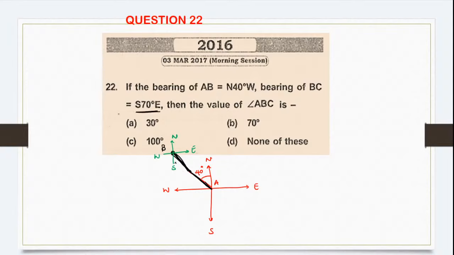Somewhere here. So this entire value is 70 degree. So this is your BC line. What are they asking you? They're asking you to find the ABC angle. So you'll have to be very careful in finding this.